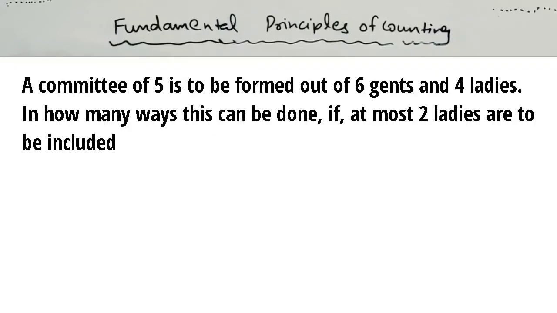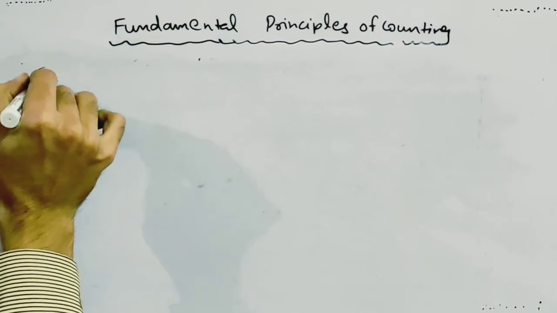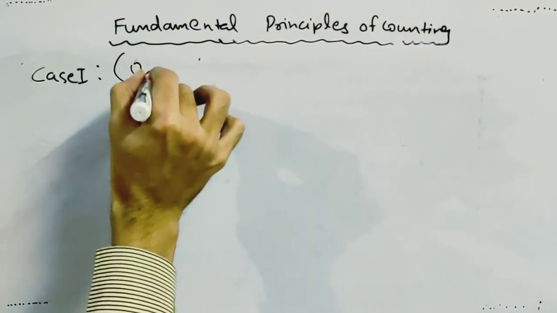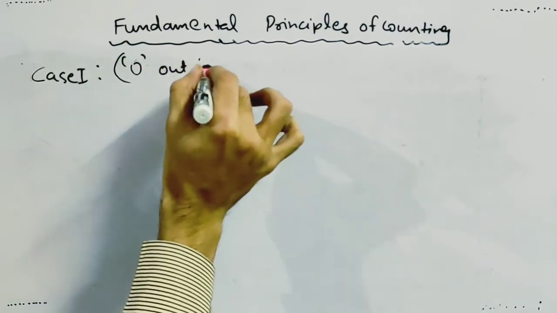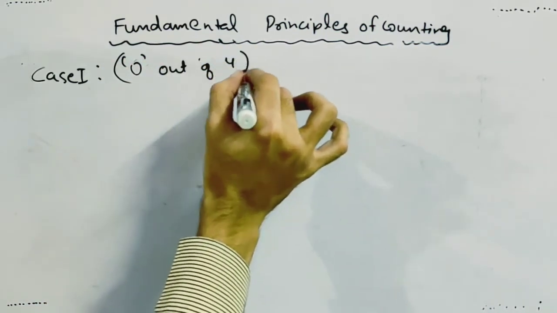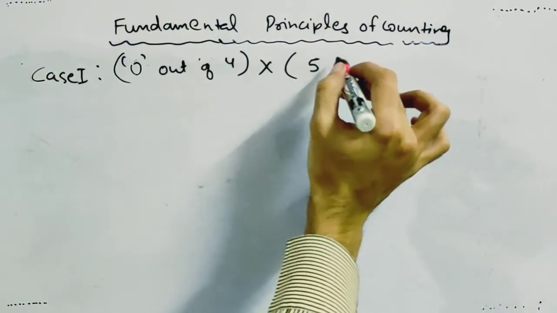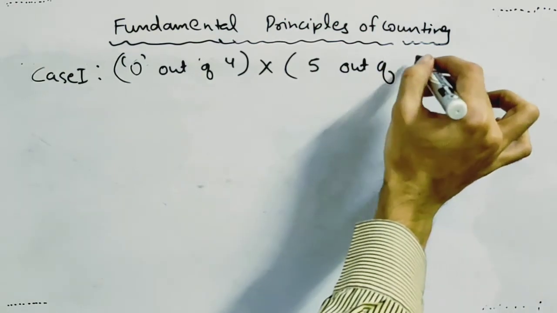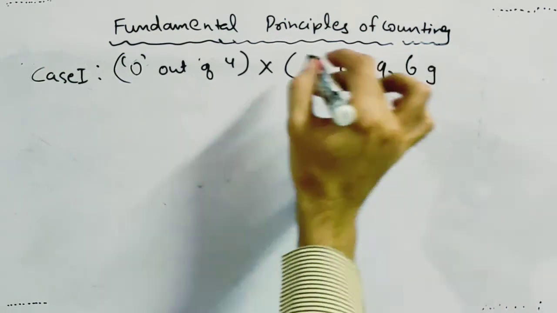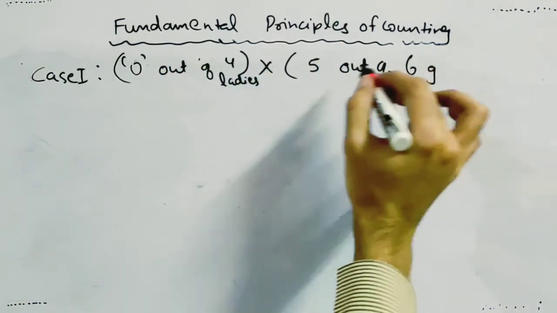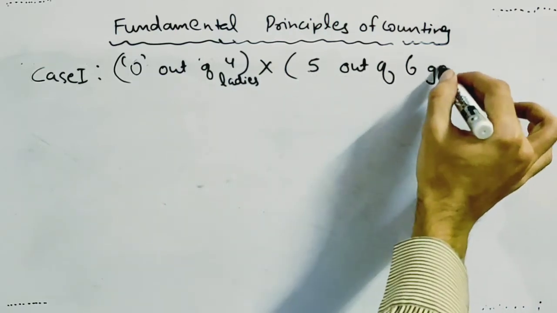So there are different cases that you can see. Case 1 is that you are selecting 0 ladies out of 4 and you are selecting all 5 members out of 6 gents candidates. You have selected 0 out of 4 ladies while all 5 members out of 6 gents candidates.